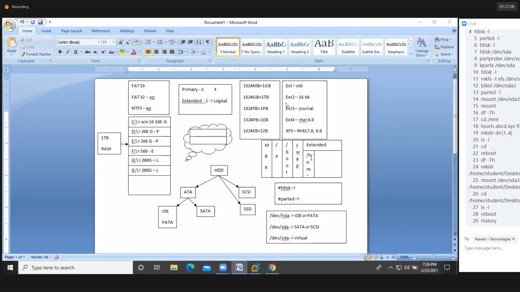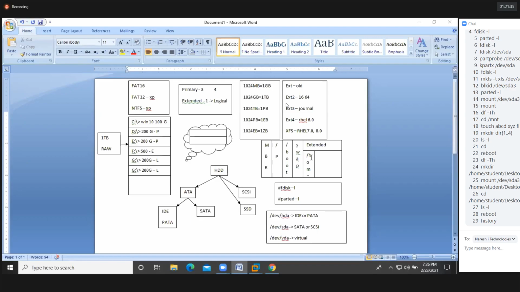Guys, without a drive letter, can you open the partition? Can you store the data? Without your name, how can I communicate with you? I need to know your name, then only can I call you and communicate with you. It's the same way here.